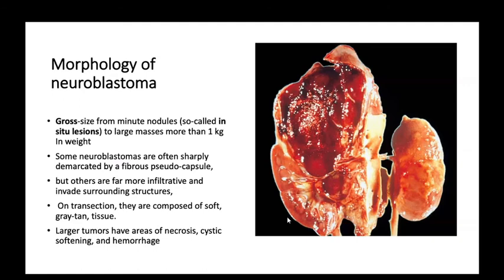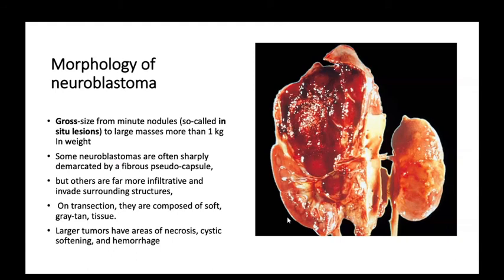Now, other tumors are far more infiltrating and invading surrounding structures. Some tumors have a fibrous tissue capsule. Most of these tumors are more infiltrative and invade surrounding structures. On cut section, they are composed of soft and graded tissues.